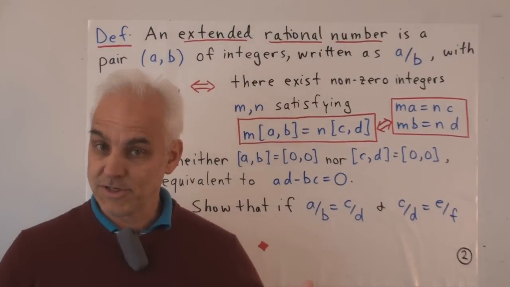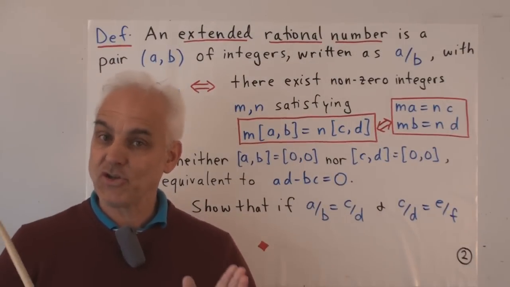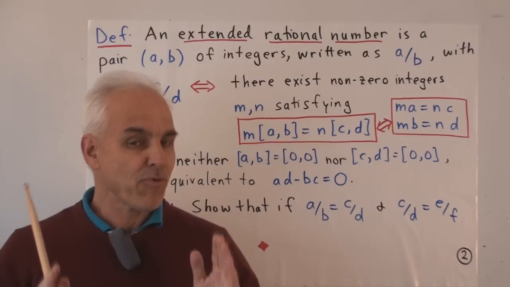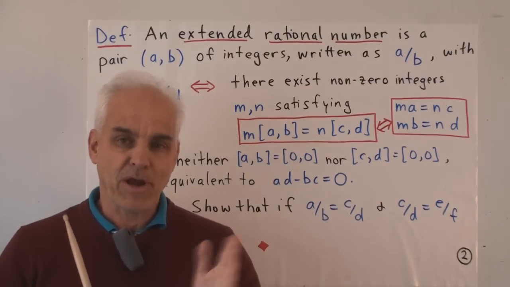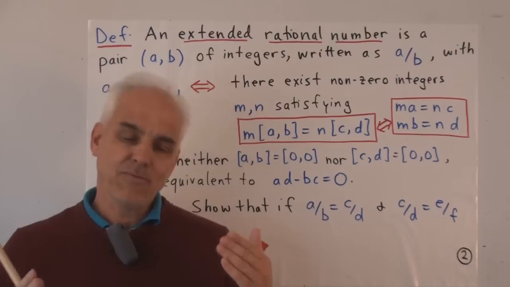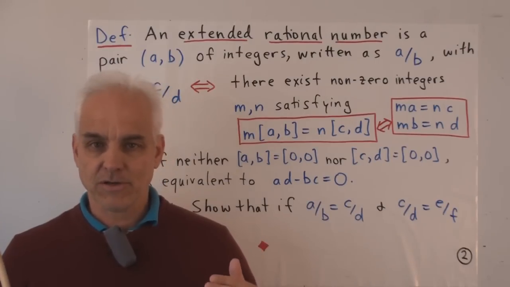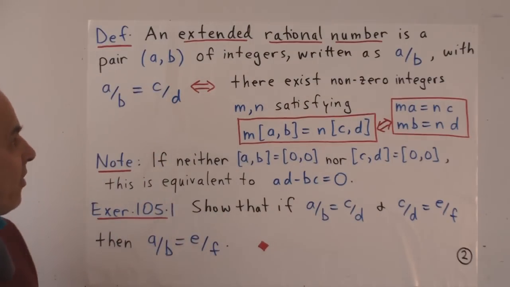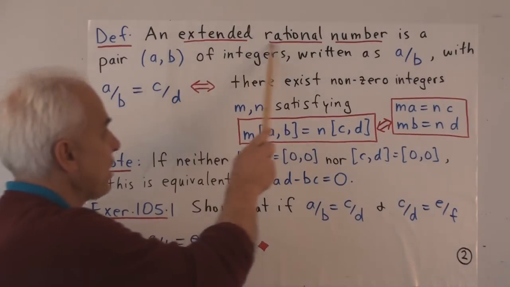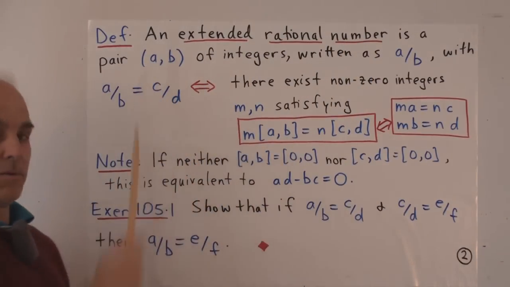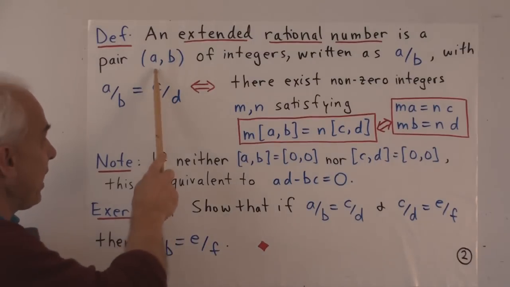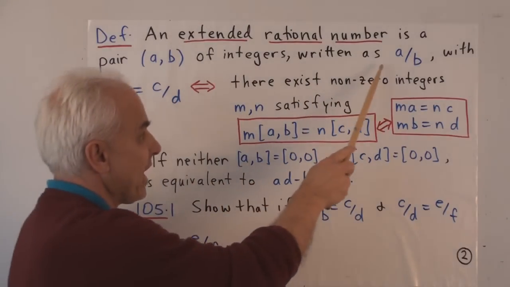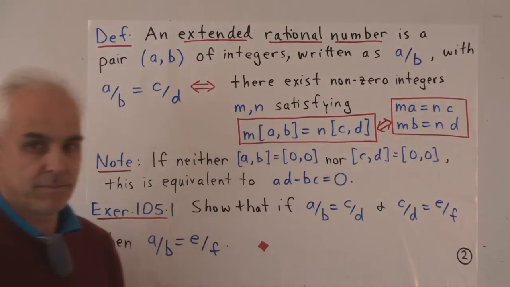So although we introduced the extended rational numbers by first starting with integral points in the plane and defining appropriate operations on them, in retrospect, it's possible to start just from the extended rational numbers and to define them as follows. An extended rational number is a pair, an ordered pair, a, b of integers, written more usually as a over b.